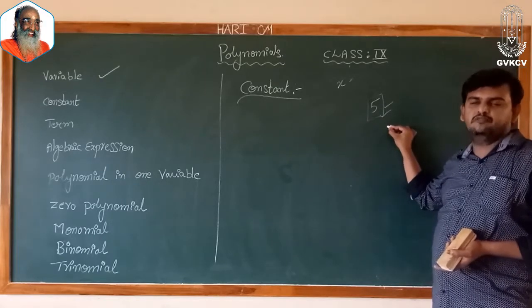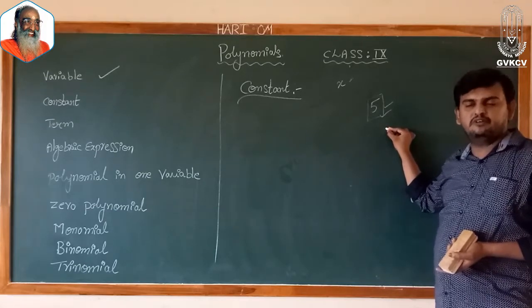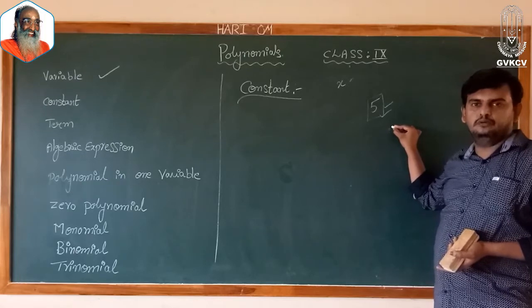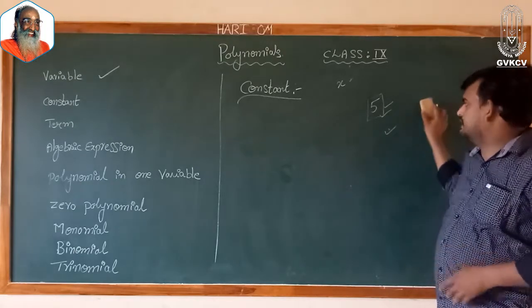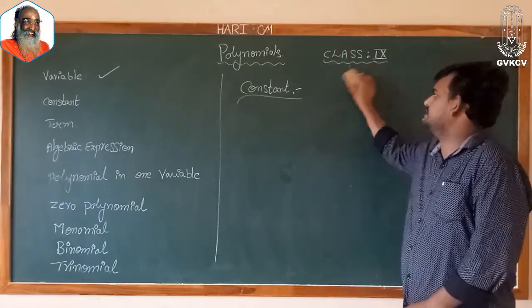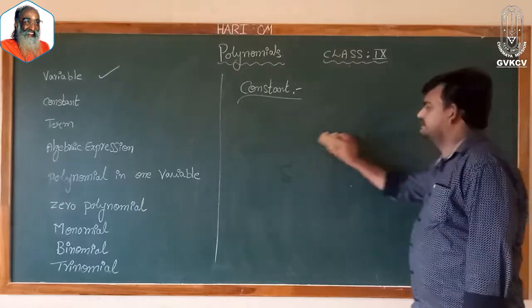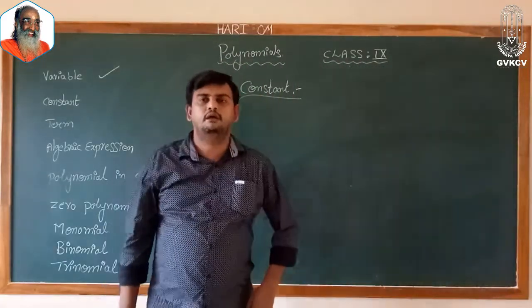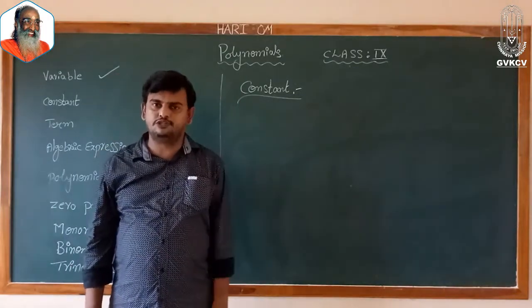It is a universal fact. Wherever you go, whoever you ask what is the value of this, everyone will say 5. Means it has a fixed value. These are nothing but called constants. Constants are nothing but those having a fixed quantity, without changing.